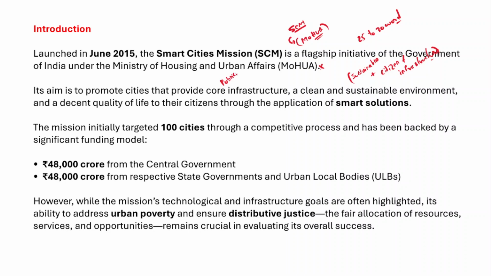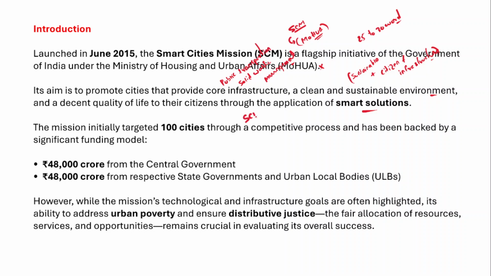Don't you think that public transportation is part of the core infrastructure of the urban centers? And solid waste management is also part of the core infrastructure. Apart from that, a clean and sustainable environment has to be created. This is another objective, along with a decent quality of life for the citizens through the application of smart technologies or smart solutions, right? This is the objective with which the smart cities mission has been launched.